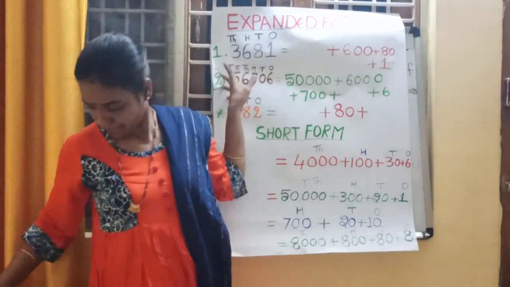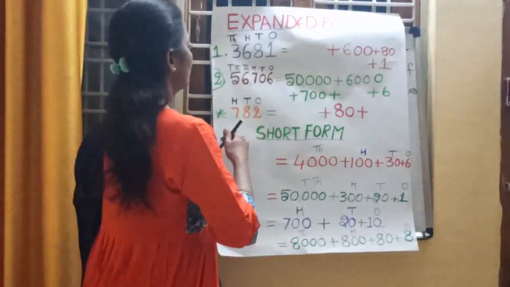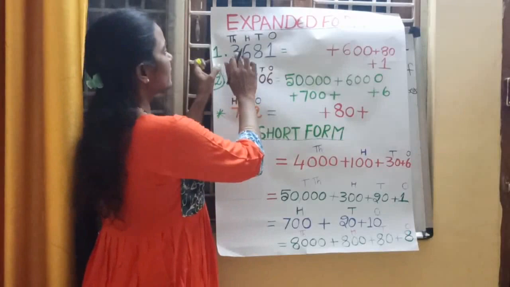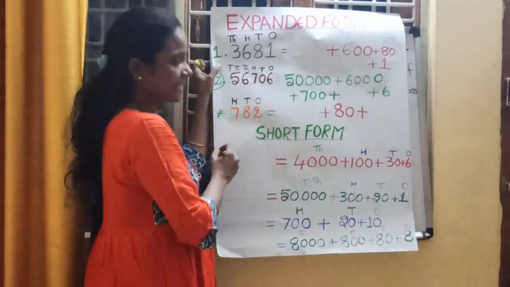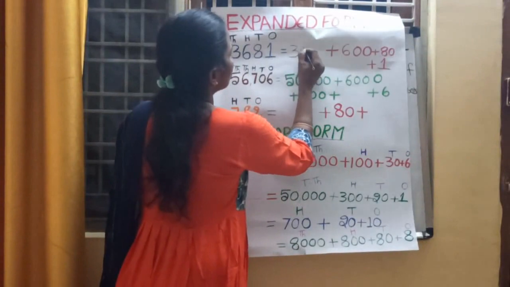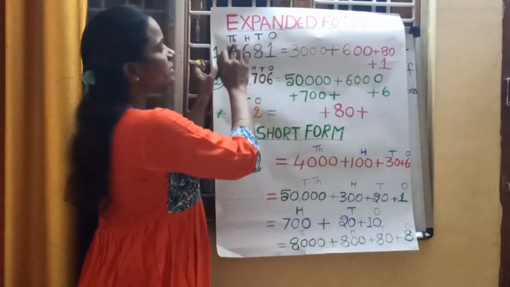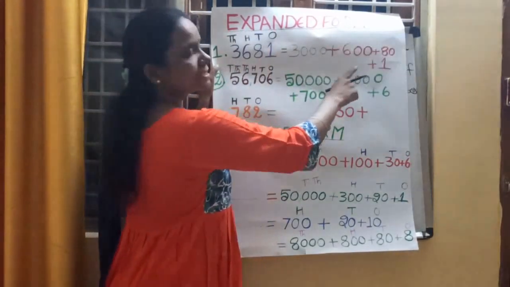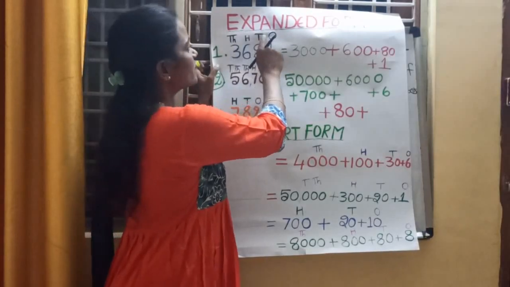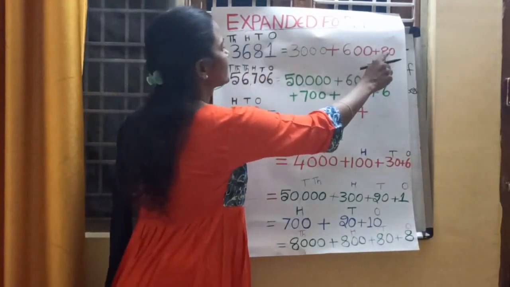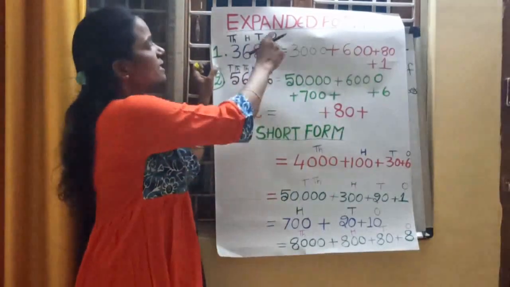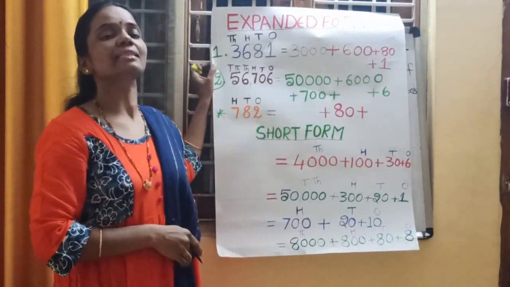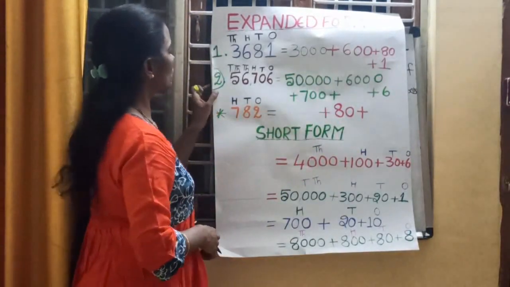3681. So here 3 is in thousands place. What is its place value? 3 into 1000. How much? 3000. This is the place value of 3. 6 is in hundreds place. What is its place value? 600, already it is given. 8 is in tens place. What is its place value? 8 into 10, 80 is the place value. And 1 is in ones place. What is its place value? 1. So here the missing number is how much, children? 3000.